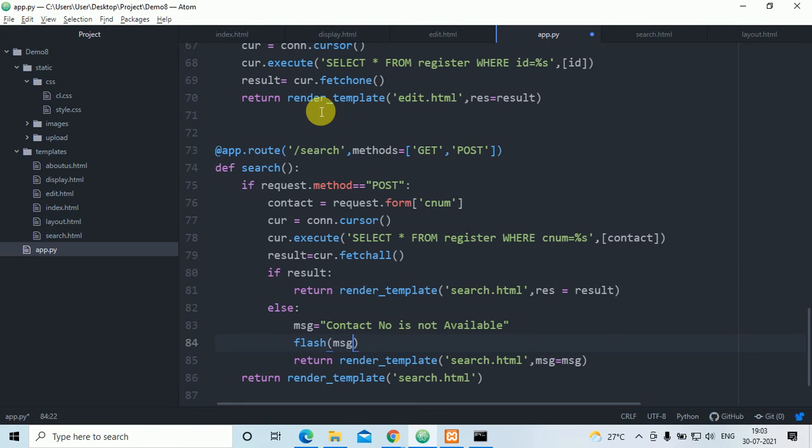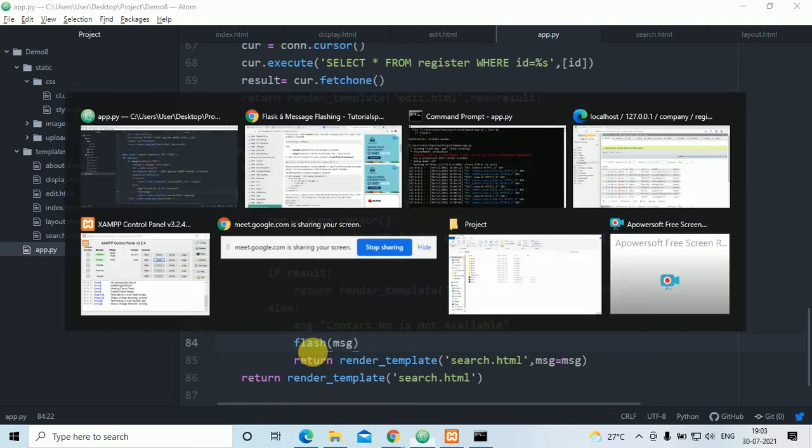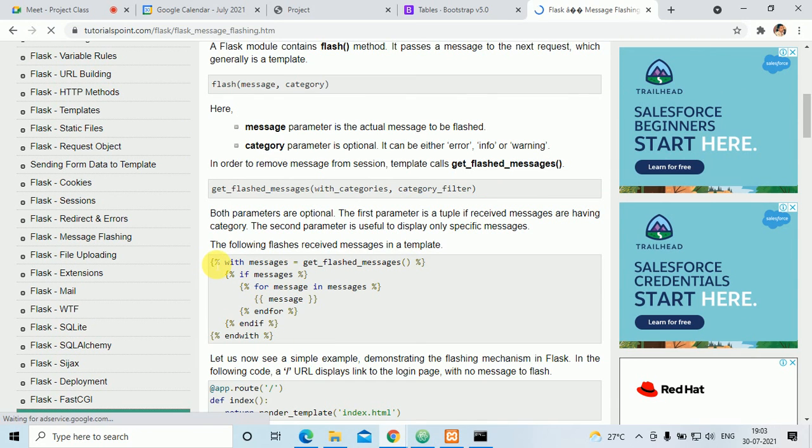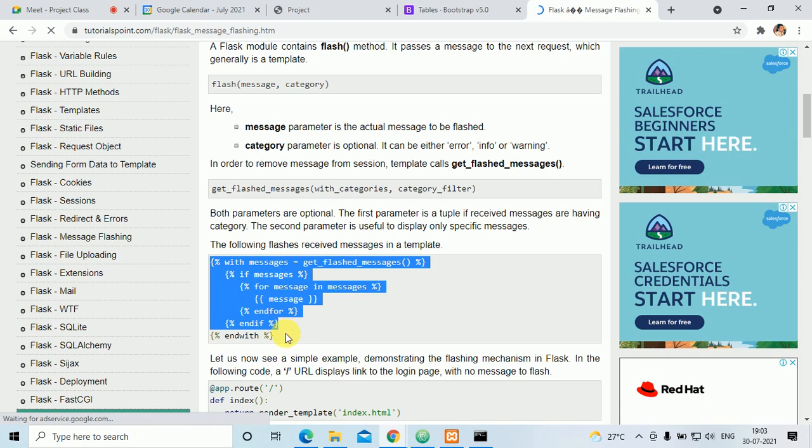Here I'll put message emsg, that flash message, and after that this code is there. I'll copy this one. This one flash is done.